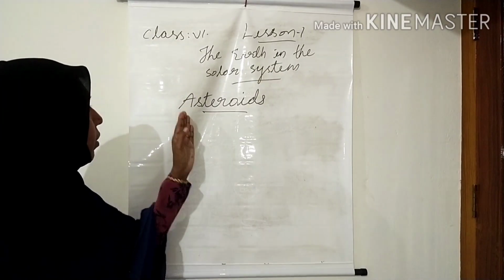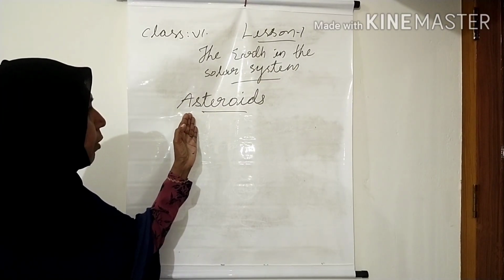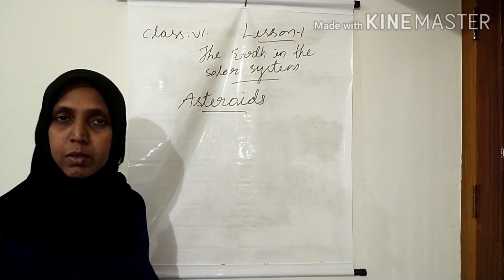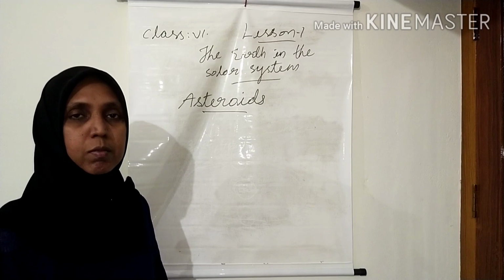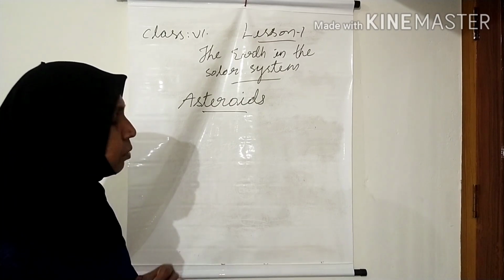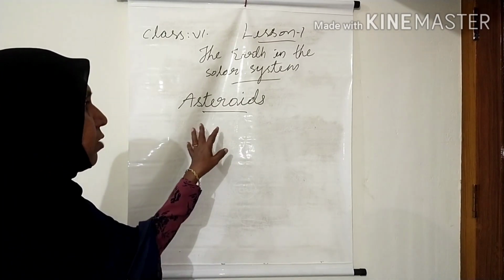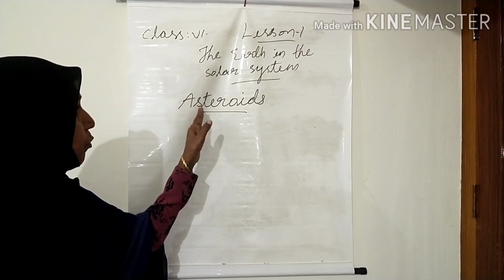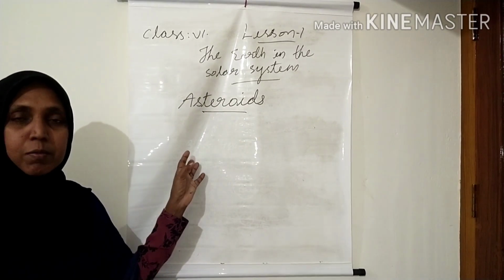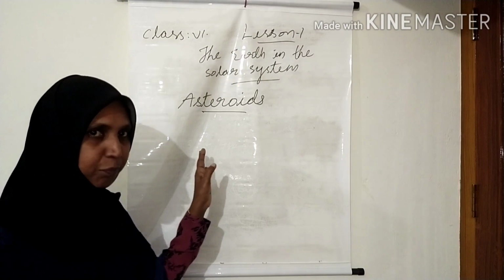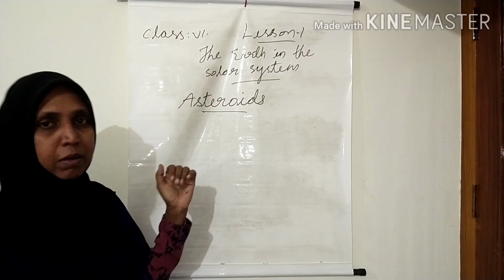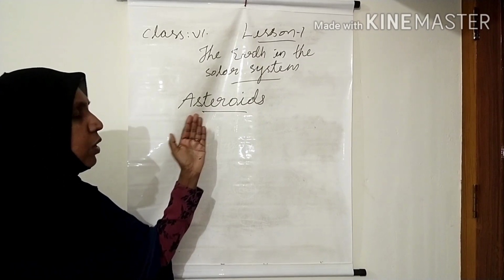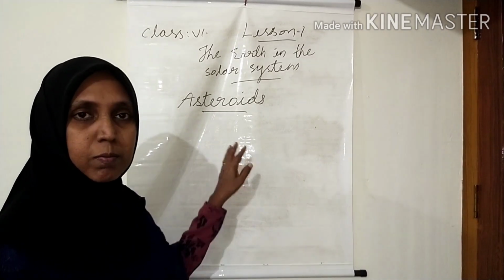Next, we can learn about asteroids. Children, you are familiar with many celestial bodies: sun, moon, stars, planets, etc. Have you ever heard about asteroids? Yes, you studied the asteroid belt in our previous class. So, what is an asteroid?